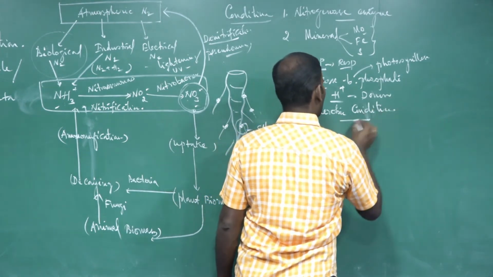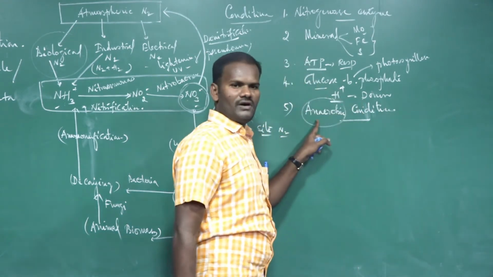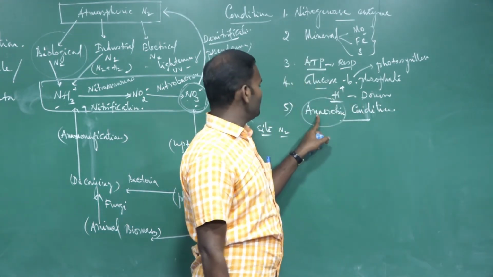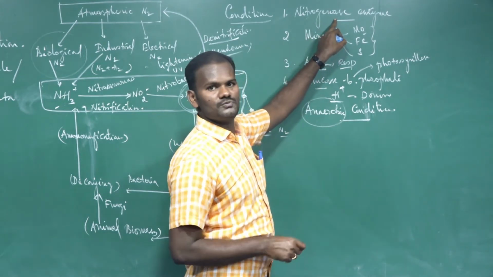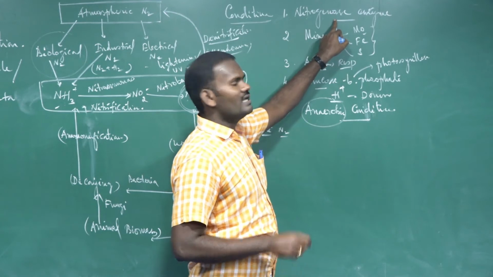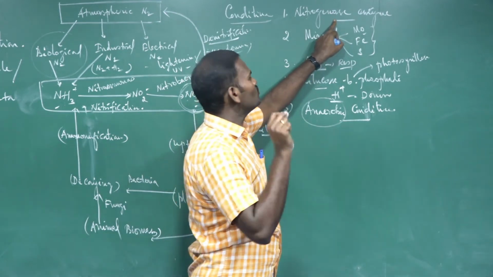Anaerobic means absence of oxygen. In aerobic conditions, the nitrogenase enzyme becomes inactive. The nitrogenase enzyme is highly sensitive to oxygen.